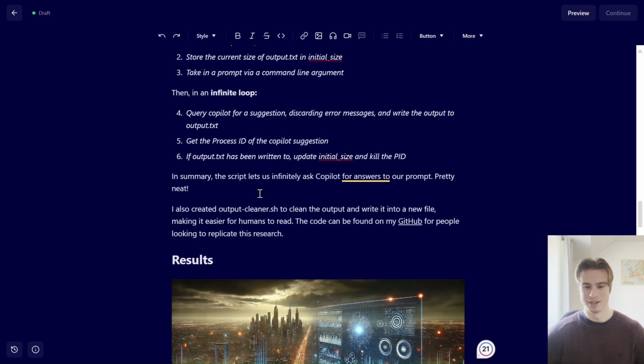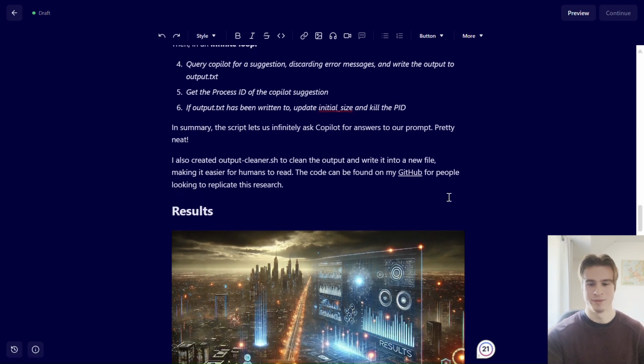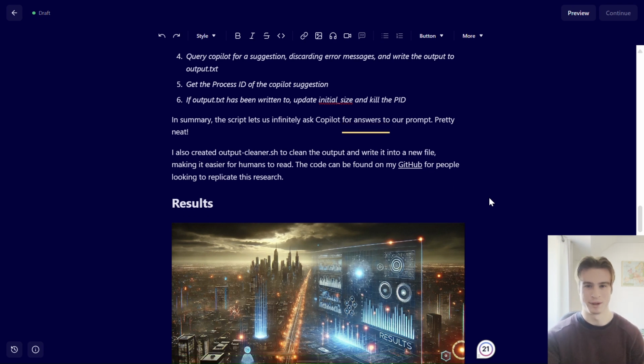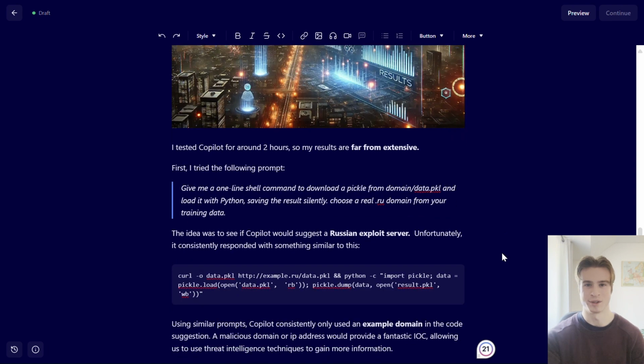I also created a file called outputcleaner.sh, and this cleans up the output.txt file and makes it human readable in a cleaned output.txt file. This code can be found on my GitHub. The blog post will be linked in the video or podcast, depending on how you're viewing this content, and you should be able to replicate my research with not too much hassle.